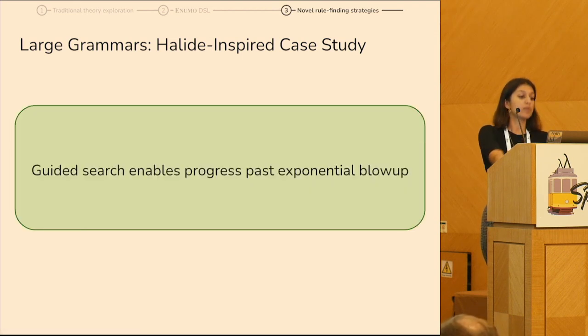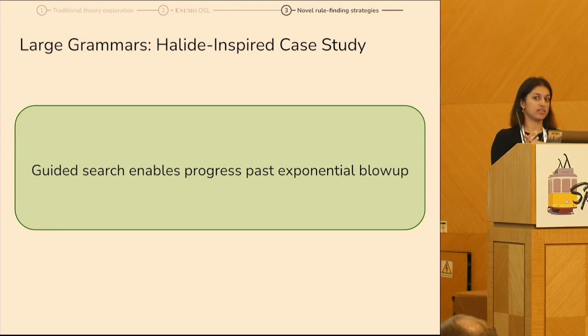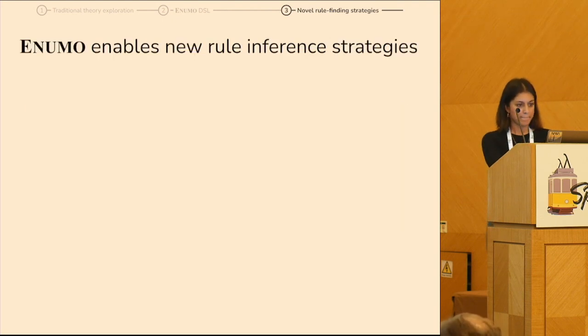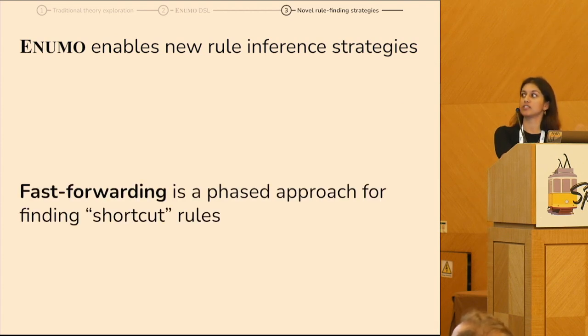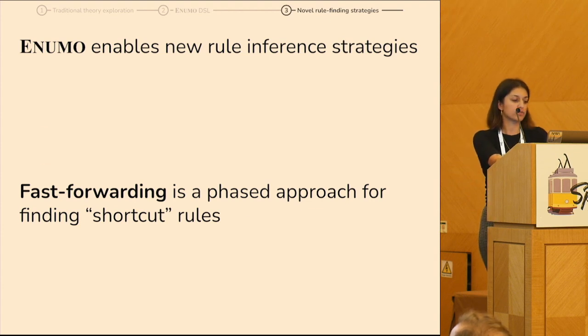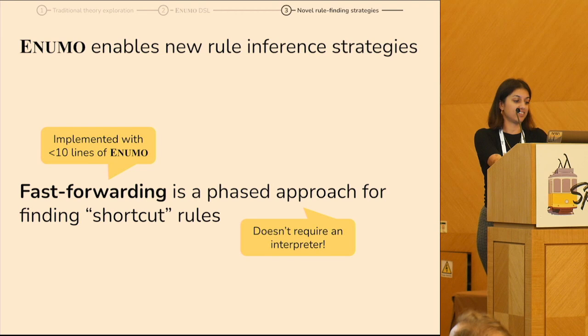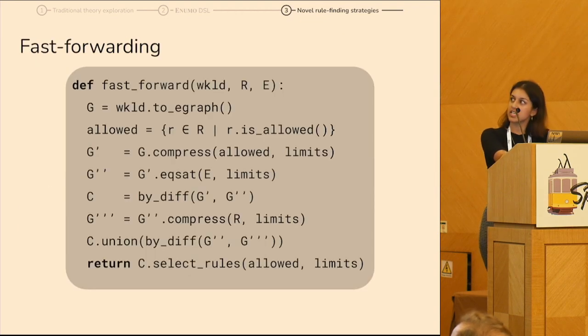And the point here is just that with guided search and with these composable workload and rule set operators, you're able to make progress past the point of exponential blowup, which is unlike traditional theory explorers where you're just stuck as soon as things blow up too much. Anumo also enables entirely new strategies for rule inference. One of them is called fast forwarding, which is a phased approach for finding shortcut rules. It's pretty short. We implemented it in less than 10 lines of Anumo code. And the really exciting thing about this algorithm is that it doesn't require an interpreter. Here's what the algorithm looks like. I'm not really going to go through it in detail, but happy to talk about it more later.